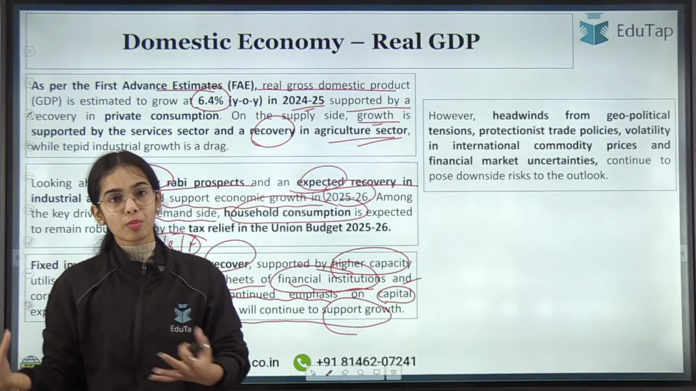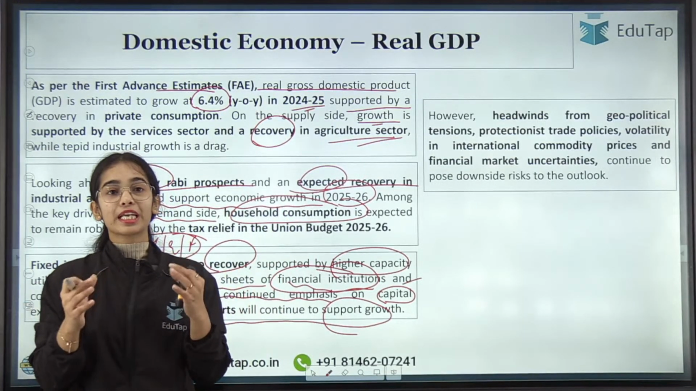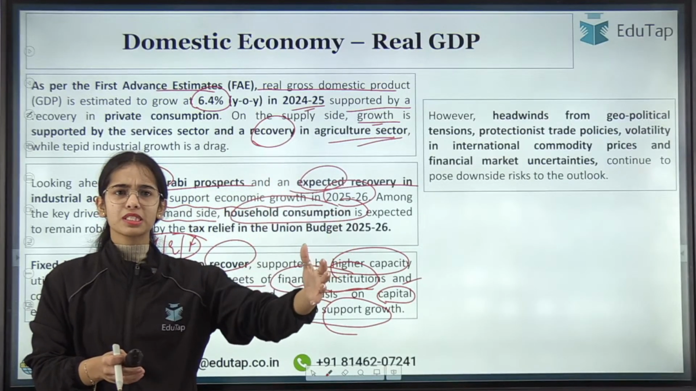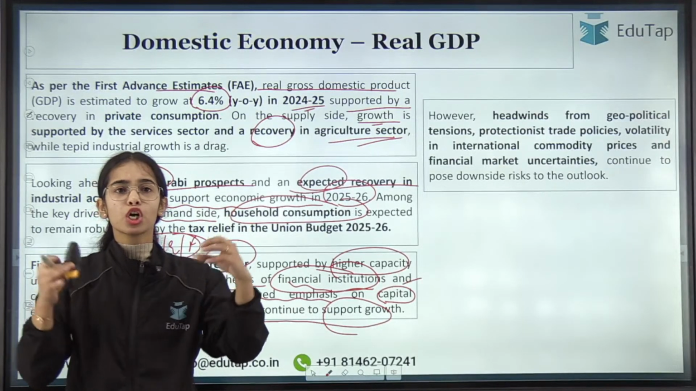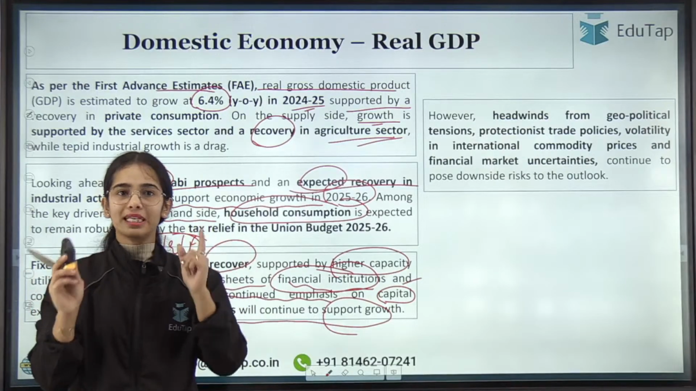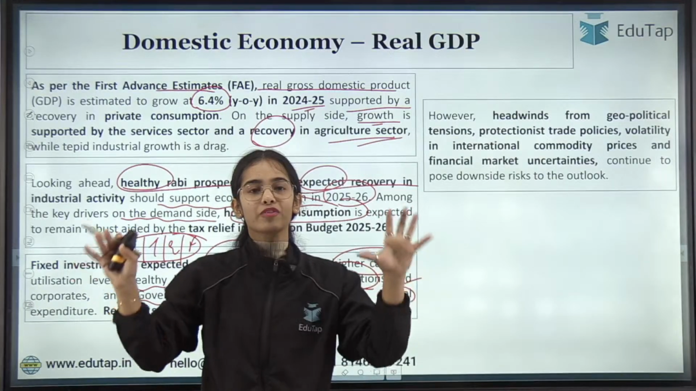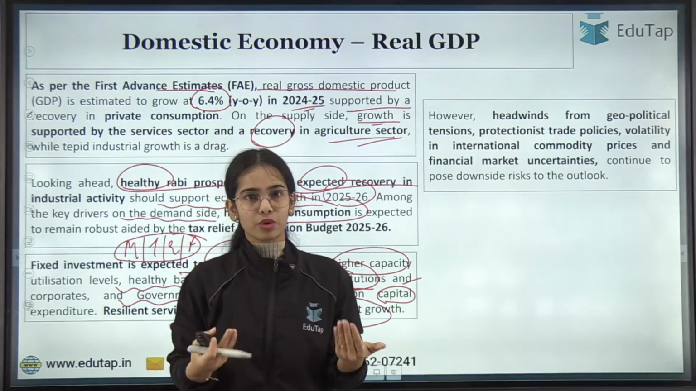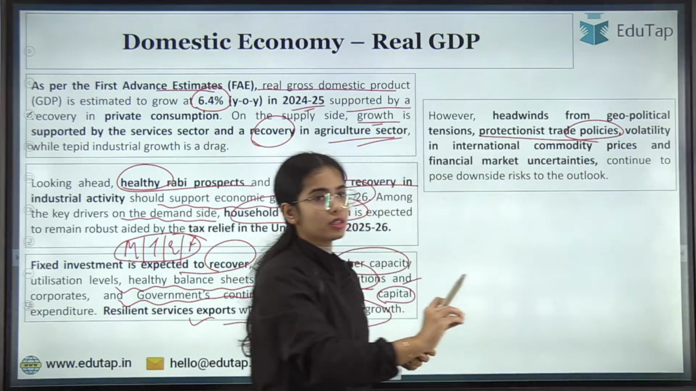However, there are problems from the geopolitical scenario, from the geopolitical tension. Protectionist trade policies, the tariff regime, has been started by the US and China. Both are imposing heavy tariffs on each other. So that is creating problems at the global level, because the US and China are two big countries, and if they start a trade war, that will involve many of the other countries also. So protectionist trade policies are being adopted.